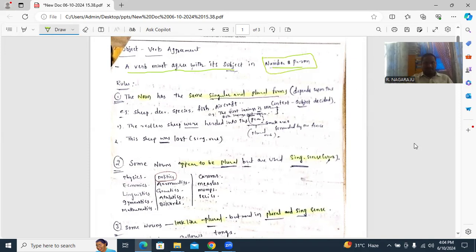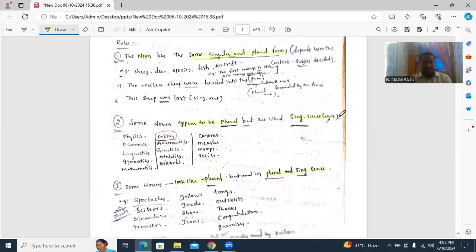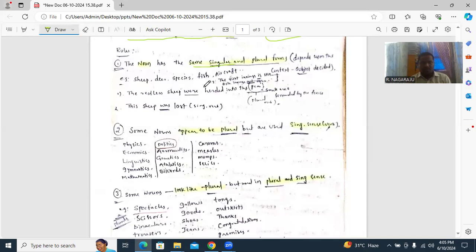Going through the first rule: the noun has the same singular and plural forms. Depending upon the particular context, the subject is decided. What is the rule here?